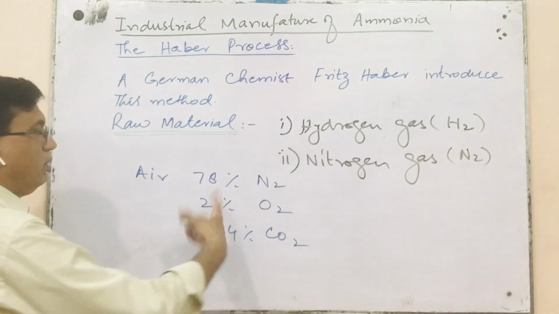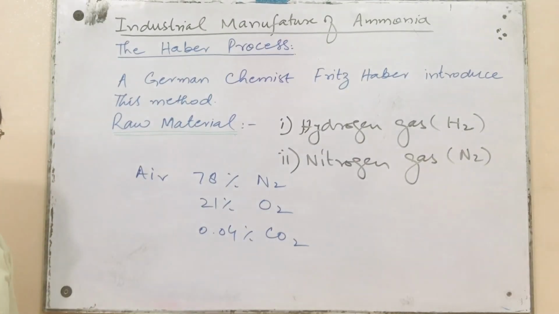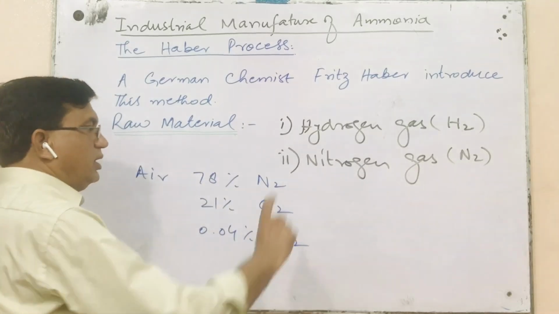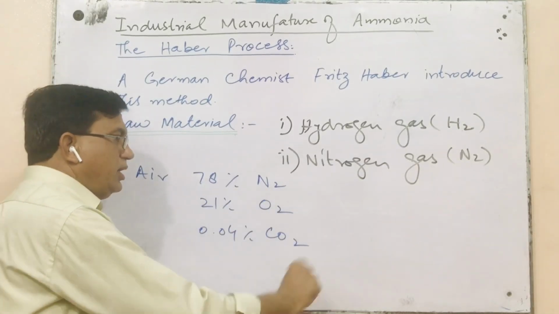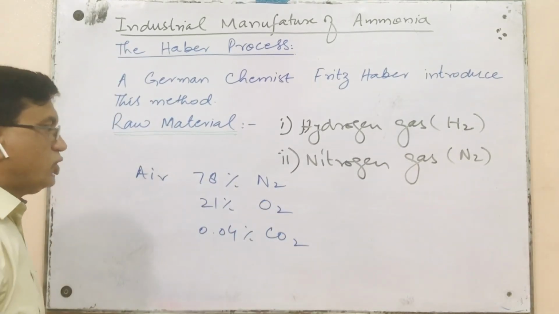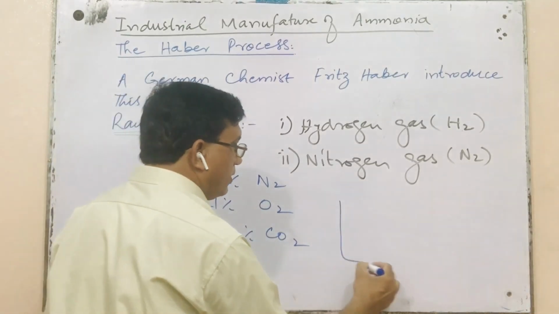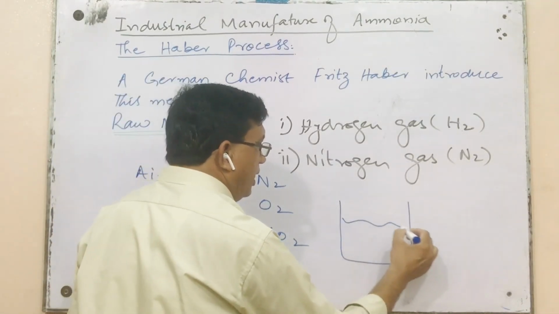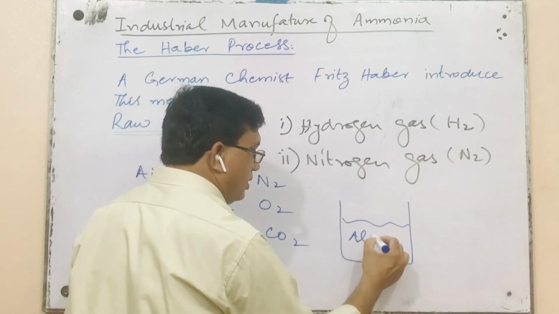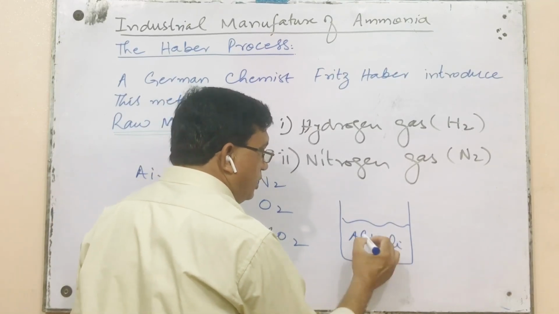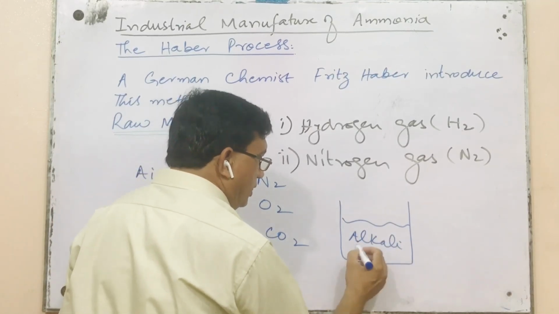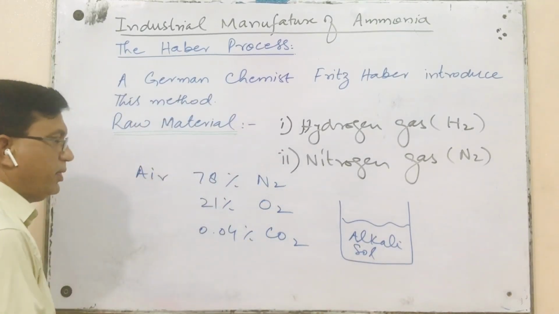This is the overall composition of air. If we pass this air through an alkali solution, then what will happen?